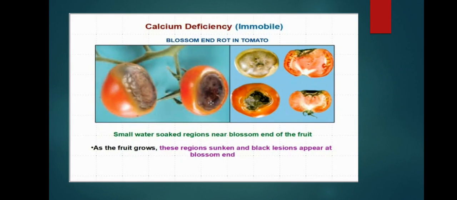Next, blossom end rot in tomato, as I told you. Tomato and capsicum are very susceptible to this. Small water-soaked regions near the blossom end of the fruit are seen. As the fruit grows, these regions become sunken, and black patches appear on the blossom end.